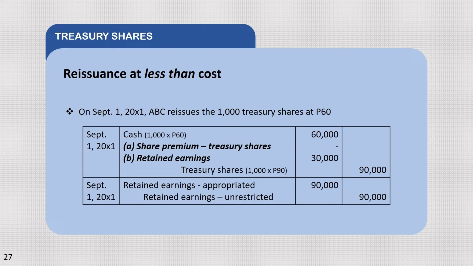Magde-debit siya ng retained earnings 30,000 pesos. Then, credit, treasury shares, 90,000 pesos. Another entry for that is retained earnings appropriated 90,000 pesos and retained earnings unrestricted 90,000 pesos.